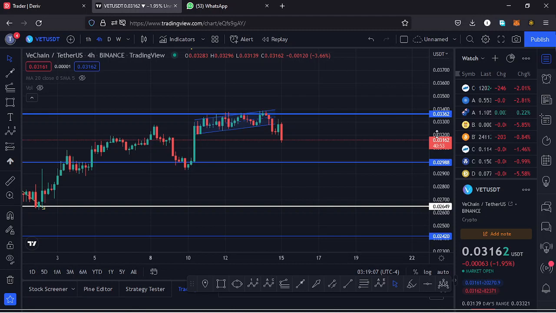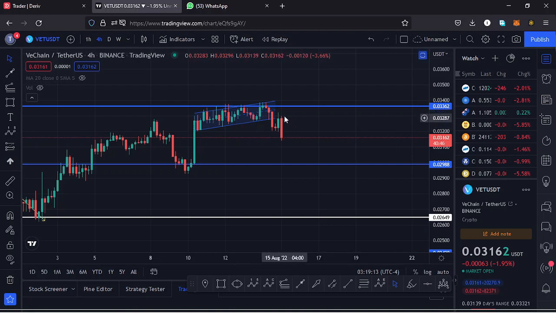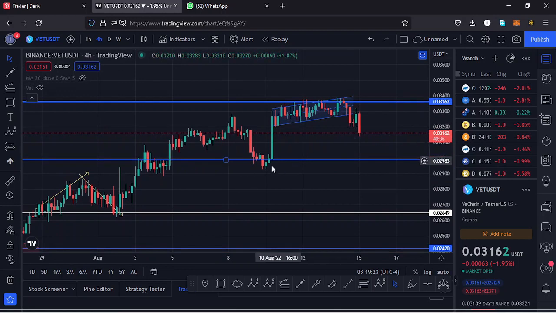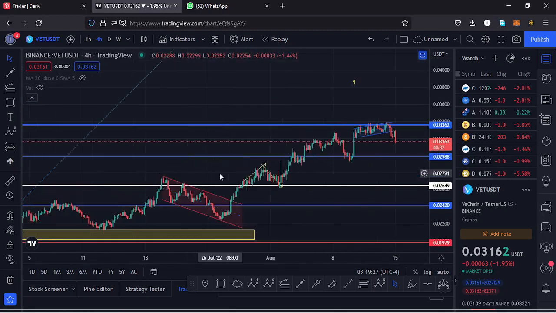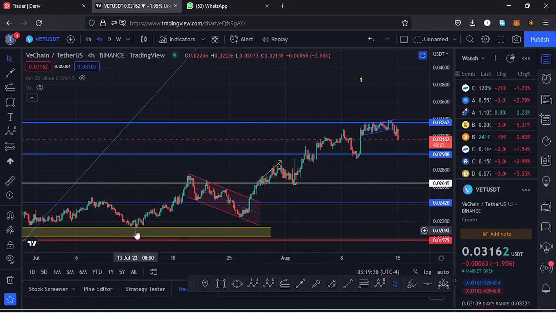Here on the 4-hour chart you can also see that we had been trading within this channel, and we managed to break out of that channel to the upper side. We have also seen the formation of a bearish engulfing candlestick, which is a candlestick that is in formation right now, and this movement to the upper side I can also term it as an Elliot wave. From the low that we have down here at around the $0.02 mark, we can have that as the low of the first wave to the upper side.